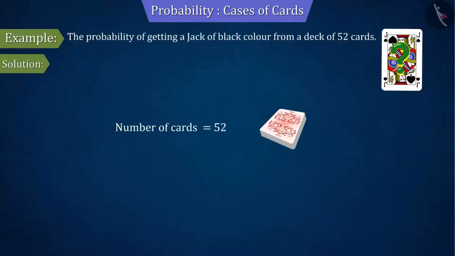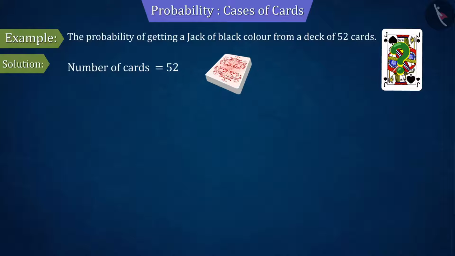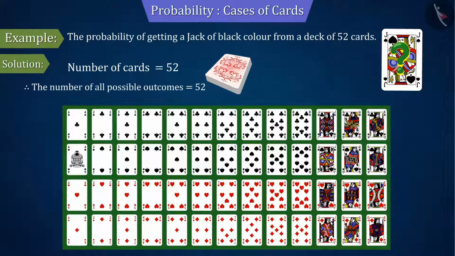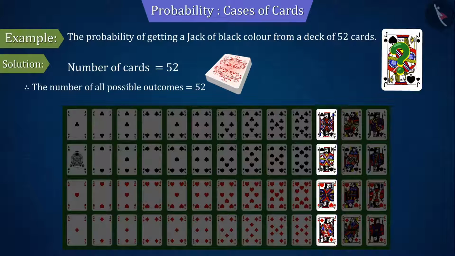We know that there are 52 cards in a deck of cards. In other words, the total number of all possible outcomes will be 52. The total number of jack cards in these 52 cards is 4, where 2 jacks are of black color and 2 jacks are of red color.